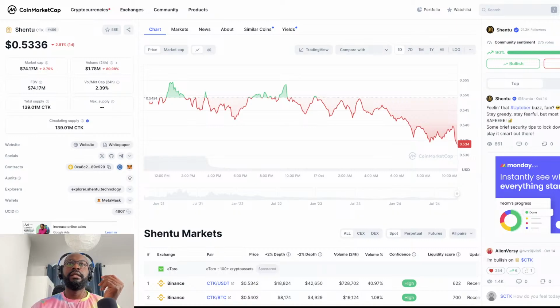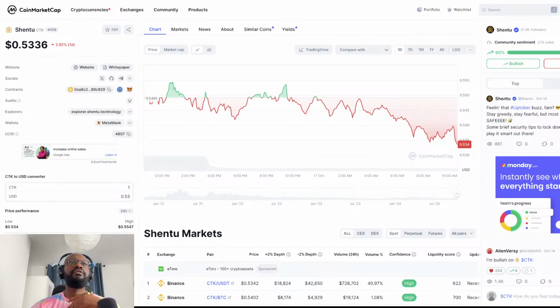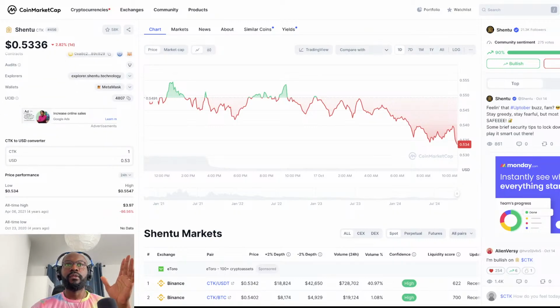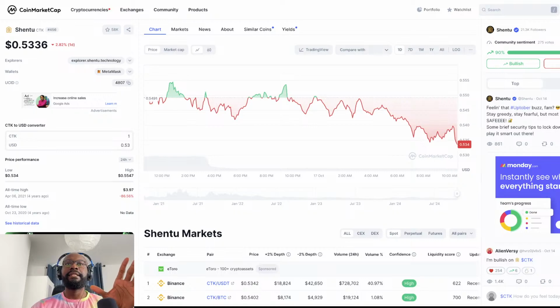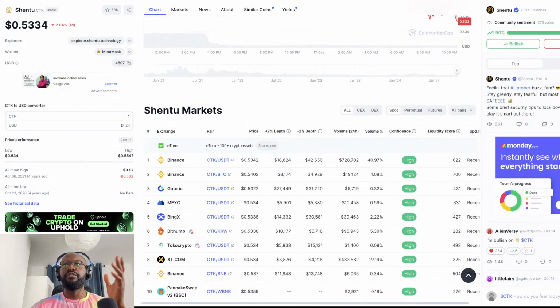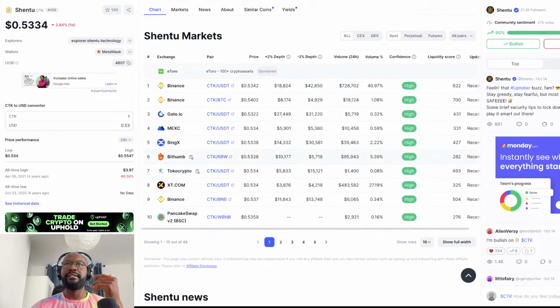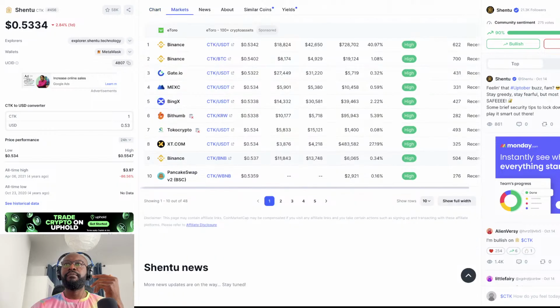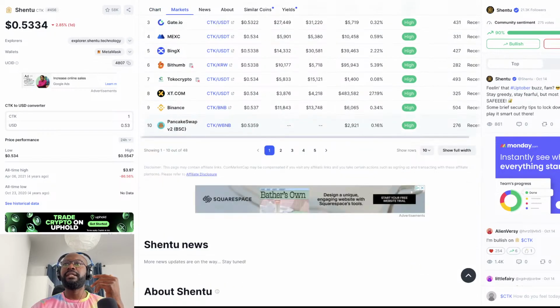Total supply and the circulating supply look really good for me. The only one I'm not really comfortable with is this max supply, not having the numbers there. So I'm just giving my honest opinion, and this is not an indication that this is a good asset or a bad asset for you to buy or sell. And right here you can see it's on Binance, Gate.io, MEXC, BingX, Bithumb, Togo Crypto. Quite a lot of exchanges have this.